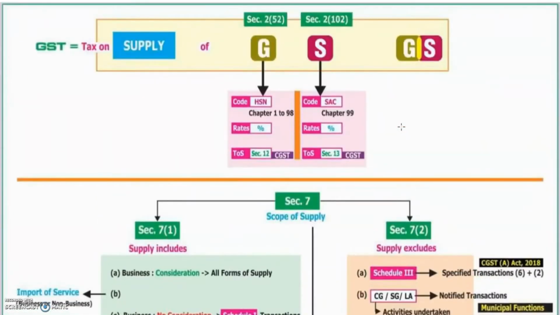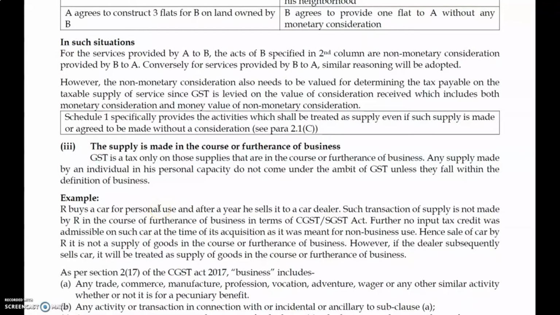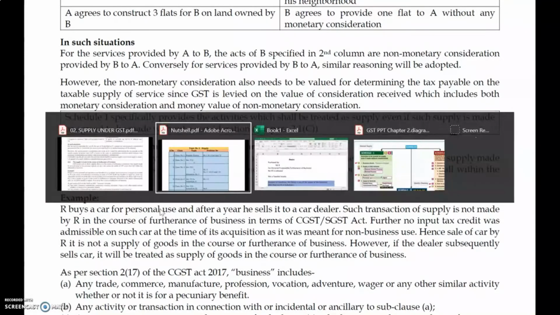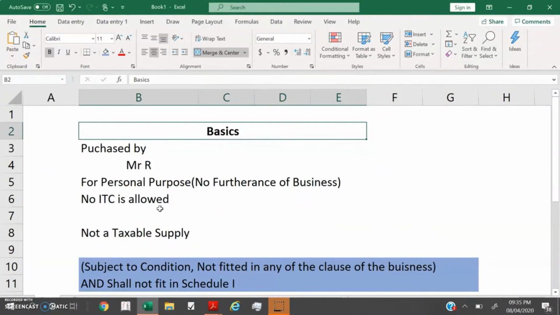See, GST is a tax on supply of goods or services, class number 3. In the continuation of class number 2, there are some doubts related to furtherance of business, and some students want us to repeat the example given in class number 2. We will give you more clarity on the same example. That example is as follows.